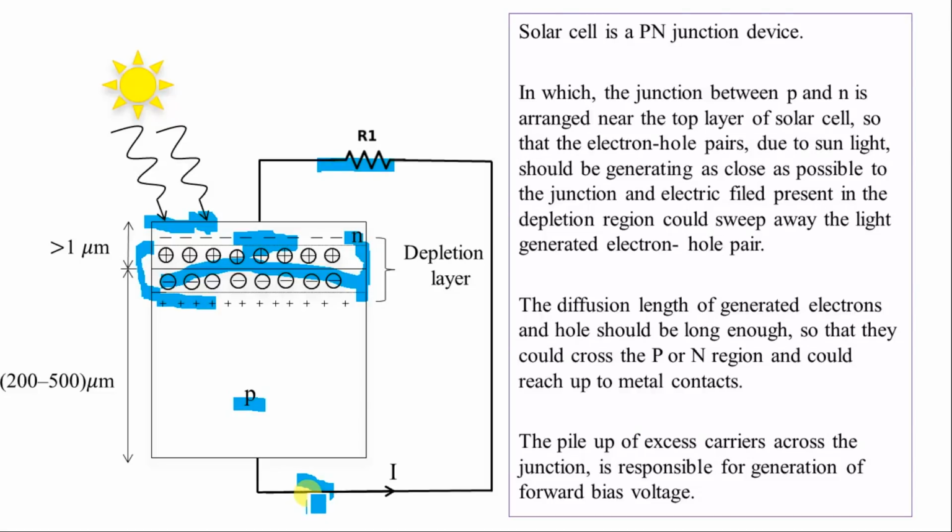The second thing is that the diffusion length of these holes and electrons should be more than the length of the device. I will make one exclusive video on how the solar cell operates, because it is not possible to explain this completely in a short video. So I'll make an exclusive video on this very shortly.